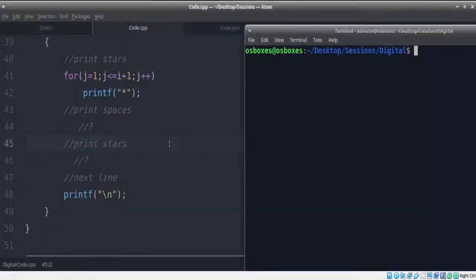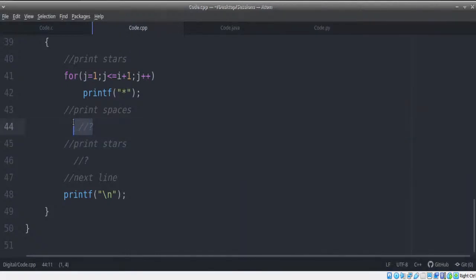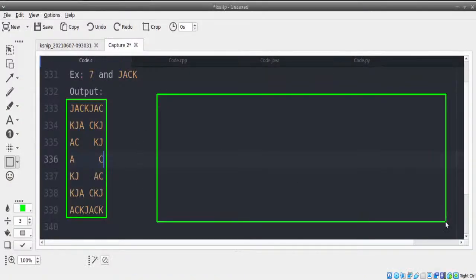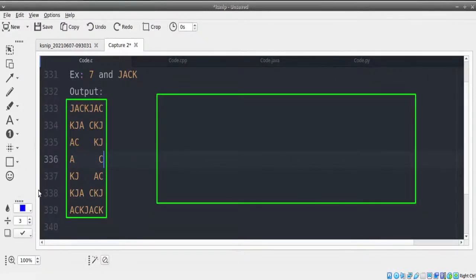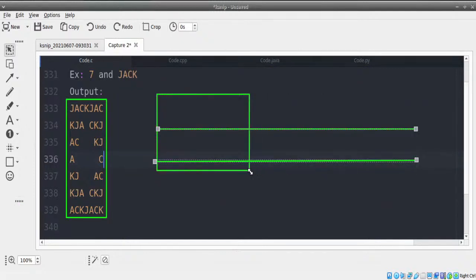If you guys remember, we had solved this program halfway through, and we had executed it with some numbers like, let's say, 7 or 9, only odd numbers, and we got it till here. We still have the last part yet to write. The spaces and the stars part are yet to be written. This part of the pyramid is yet to be written. So how are we going to solve this? I'll take the same scenario very quickly. This was the small assignment for all of you yesterday. I hope you were all able to solve it very easily.